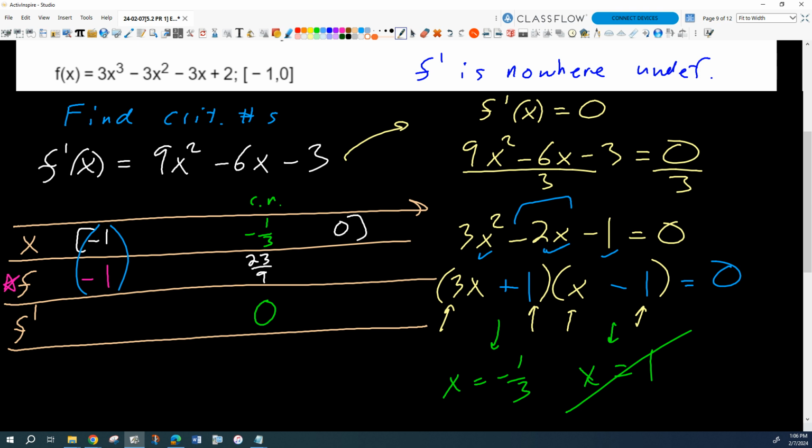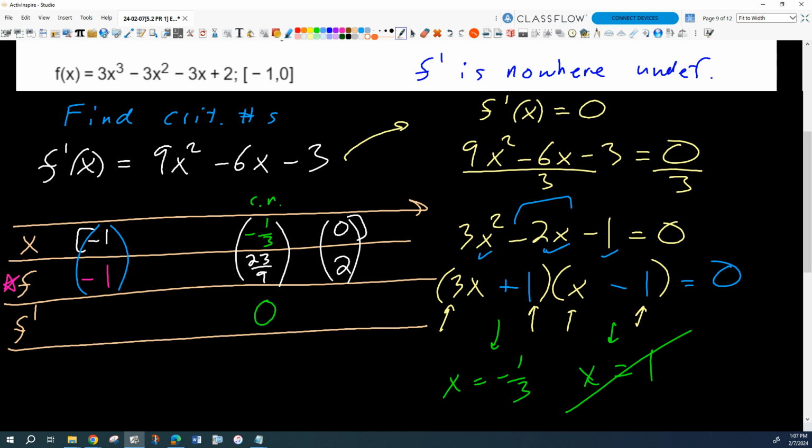Okay. And then at 0, it's easy. What do we get at 0? 2. Okay. So then we get these three ordered pairs. What's our absolute minimum? -1. Yeah.